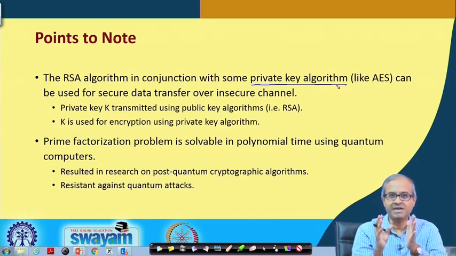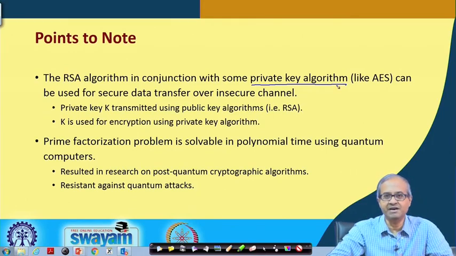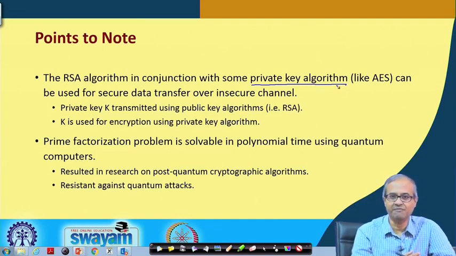But the trouble is that a public key algorithm like RSA is very slow as compared to DES or AES. So, what do you do whenever you want to send, let us say, a large message to some party sitting somewhere far apart in a secure way?